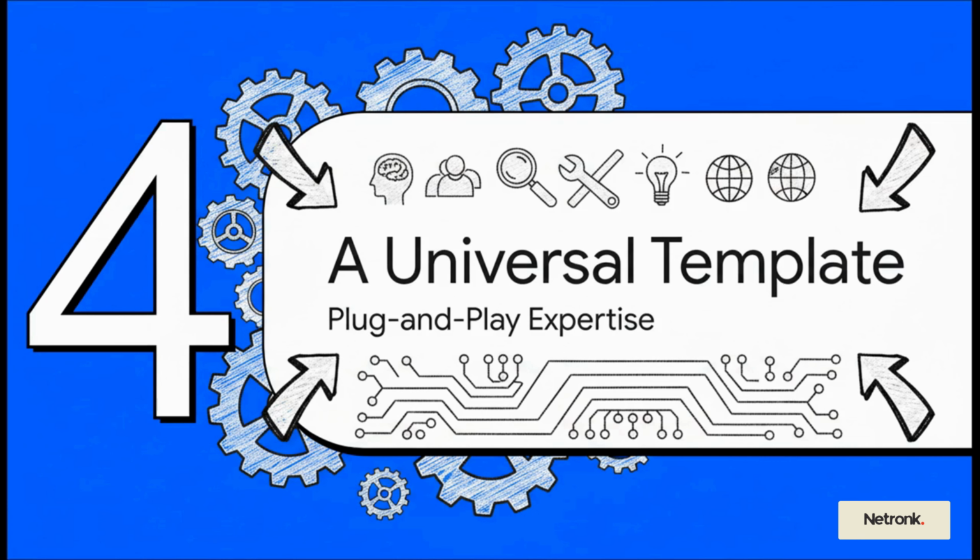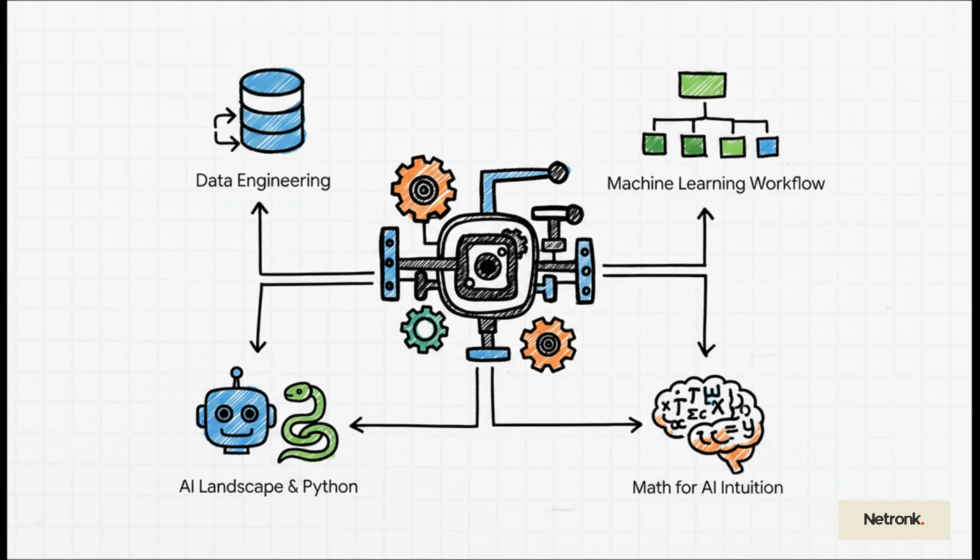So now that we've completely deconstructed the engine, it's time to see its real power. Because this isn't just some one-off trick for one topic. It's a universal plug-and-play framework for generating expert-level content in pretty much any complex domain you can think of. And here's the proof. This slide shows that same 6-part prompt being used across wildly different technical domains, from data engineering to the math behind AI. And each time it produces a deep, expert-level brief. This thing is a truly universal template for engineering knowledge.